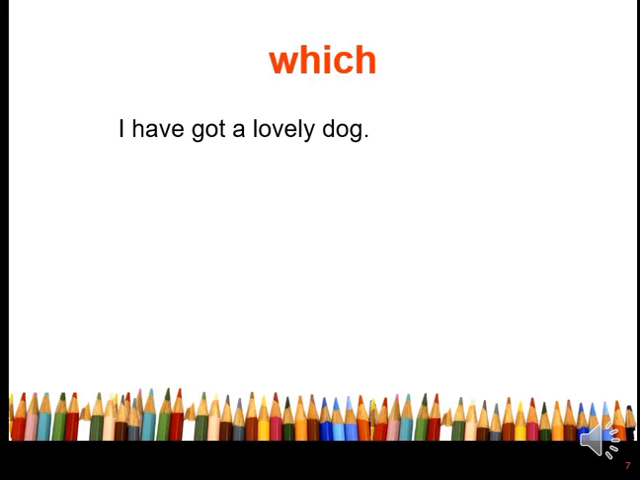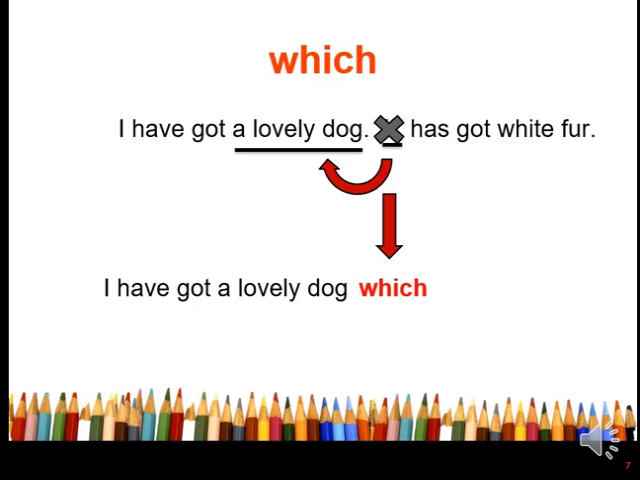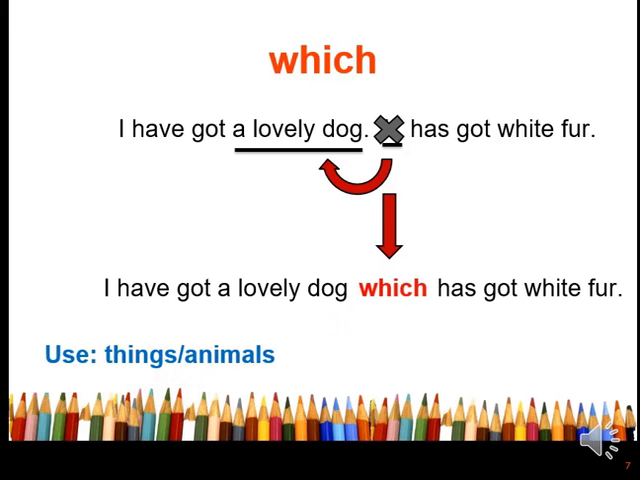Which is used for things. I have got a lovely dog. It has got white fur. It refers to a lovely dog. It can be omitted and we use which instead. I have got a lovely dog which has got white fur. Which is used for things and animals.